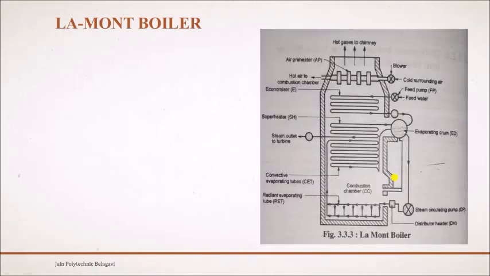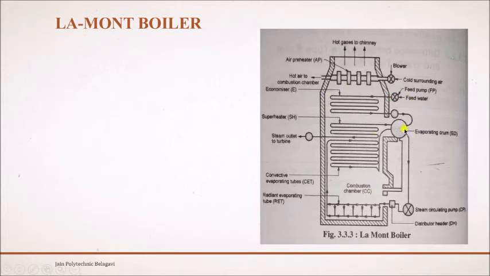So let's go through the first one, that is the Lamont boiler. You can see on the right side, this is a Lamont boiler. Here this is a chimney, through which the hot flue gases flow to the atmosphere after the heat has been applied. And then you have the feed pump. The main function of the feed pump is to supply water into the boiler from the storage.